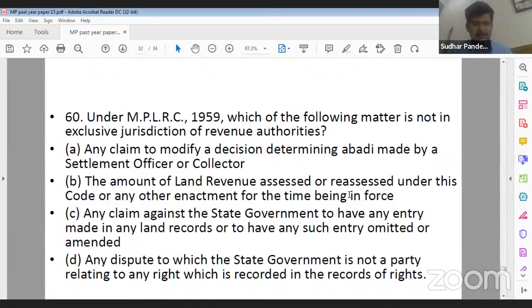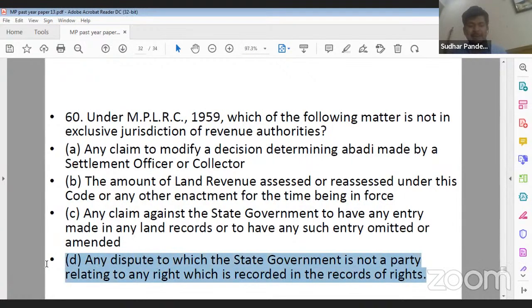Question number 60. Option C is any claim against the state government to have any entry made in any land records or to have any such entry omitted or amended. Option D is stating any dispute to which the state government is not a party relating to any right which is recorded in the records of right. So its correct answer will be D.